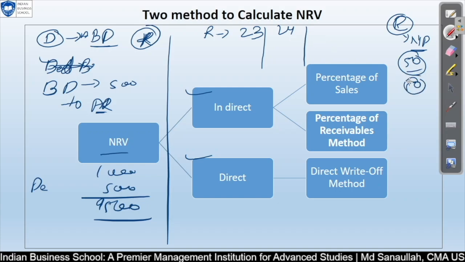The other 50% maybe you will declare in 2025. So revenue you have recognized here, and the expense you are recognizing in another period. This is the drawback of the direct method.